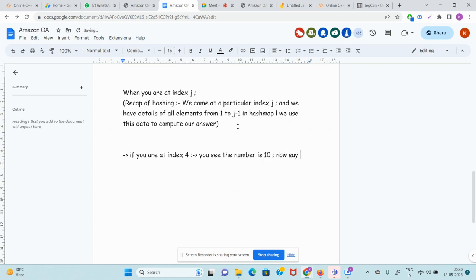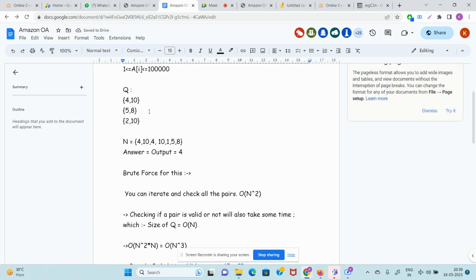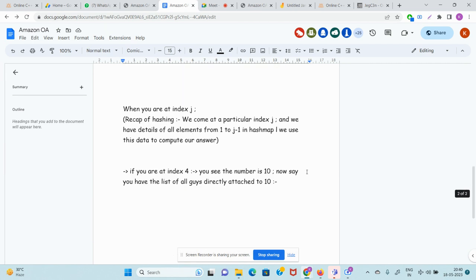Now, say you have the list of all guys directly attached to 10. Which are all the people directly attached to 10? You can check: 4 is attached, 2 is attached. So the list of the people directly attached to 10 is 2 comma 4. Say you have this list somehow. Obviously, you'll be using some list for this.